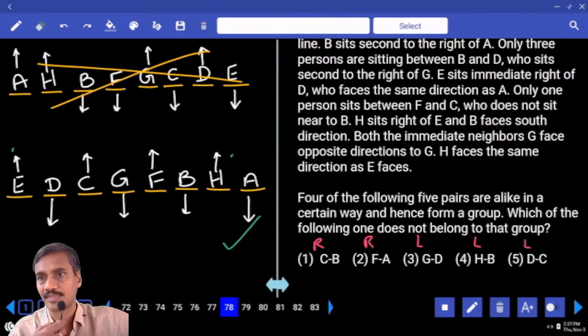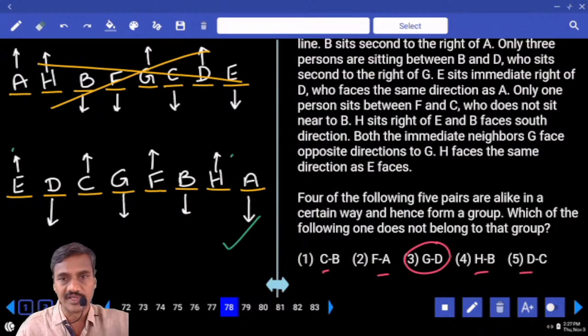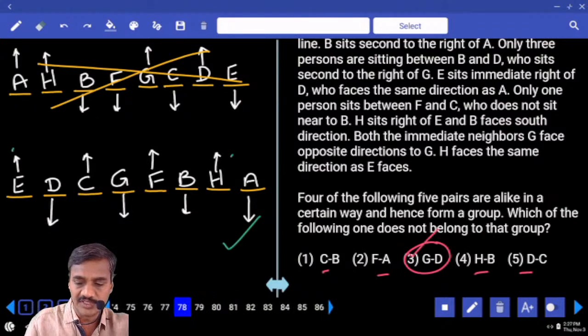Direction is fine. Then next one, C and B, how many people? 3 people. F and A, how many people? 2 people. G and D, how many people? 1 person. And H and B. Now C and B, if you observe here, they are facing different directions. F and A, they are facing different directions. G and D are facing the same direction. H and B, different directions. D and C, again different directions, except choice 3. In the remaining pairs, both persons are facing different directions, whereas G and D are facing the same direction, choice 3, question 78.